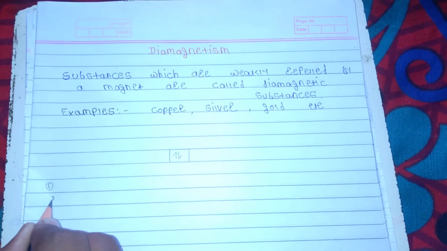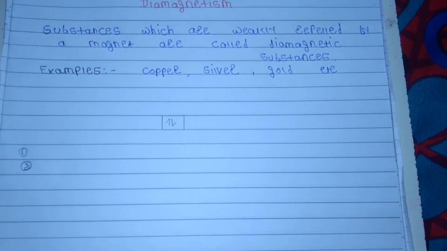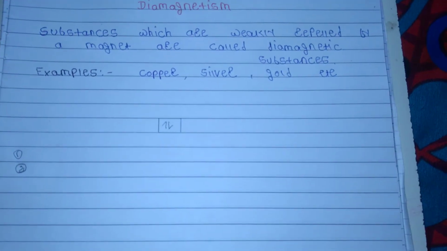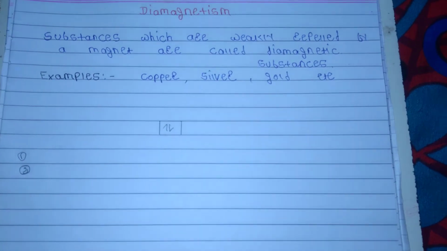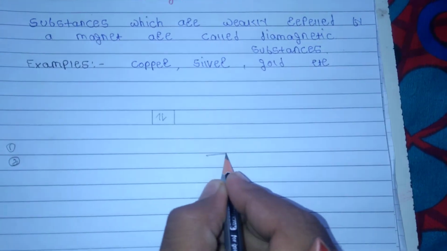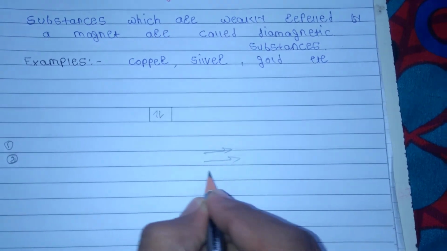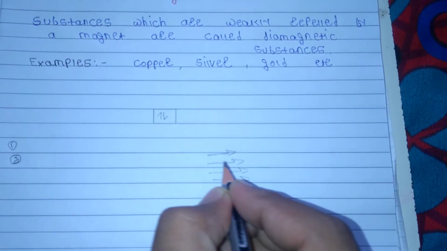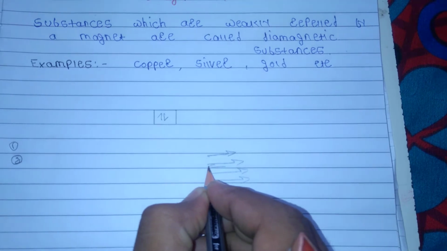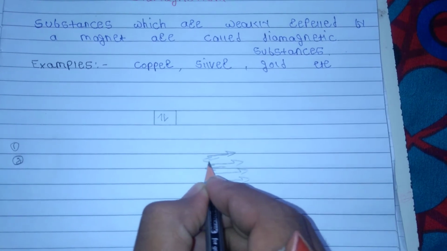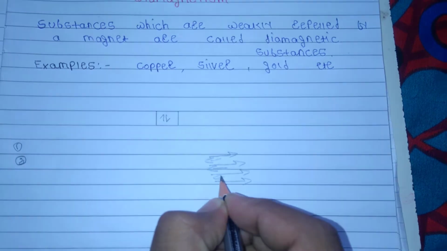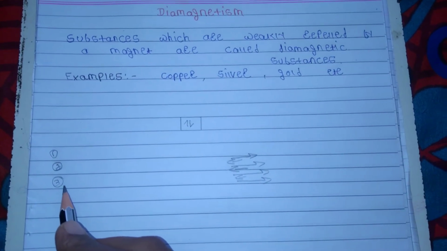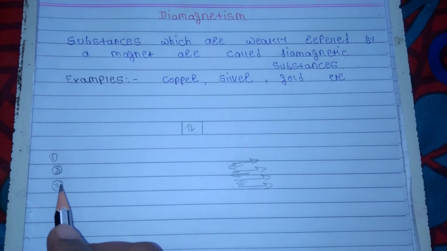Second, diamagnetic substances are weakly magnetized in the direction opposite to the direction of the applied external field. Third, the behavior of diamagnetic substances is unaffected by temperature.